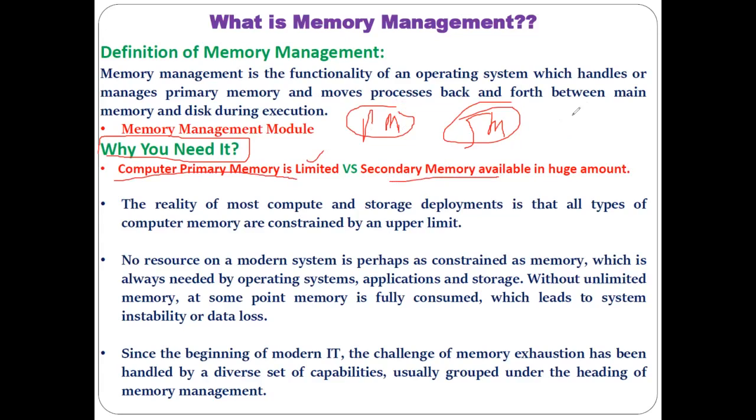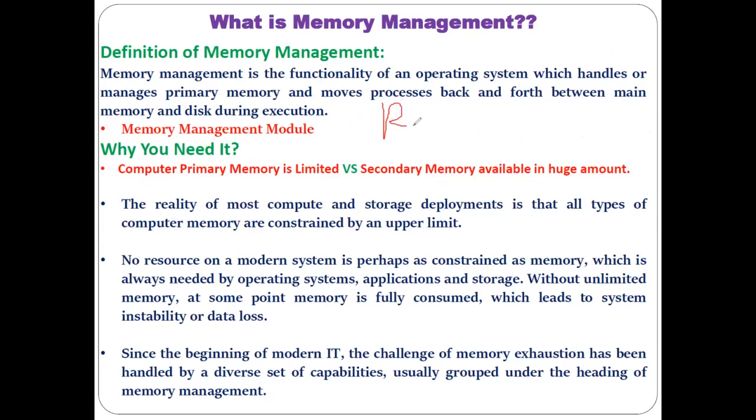Today, RAM is normally available in a number of GBs, 8 GB, or more than 8 GB, but the secondary memory is available in 500 GB, 1000 GB, terabytes. Understood? As primary memory is limited, we have to manage it carefully.